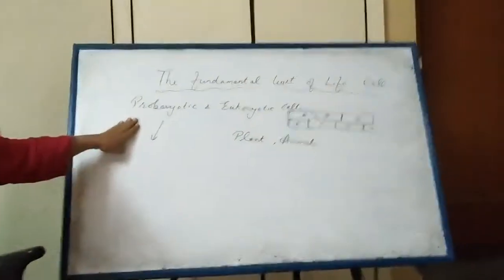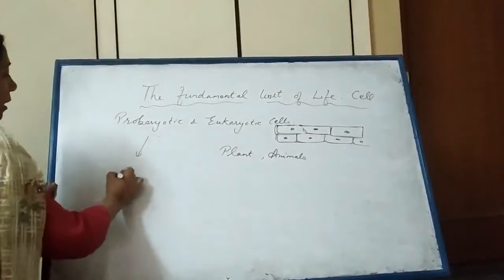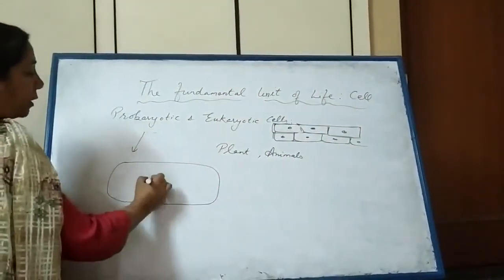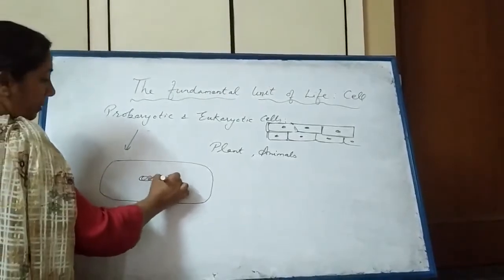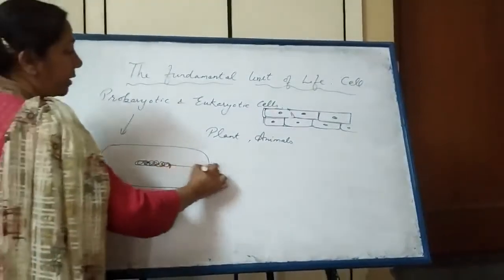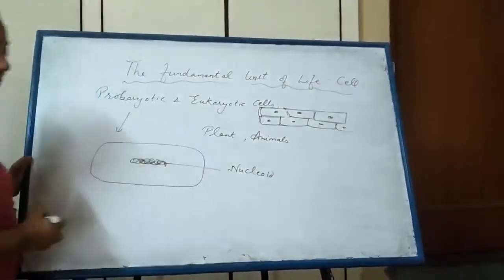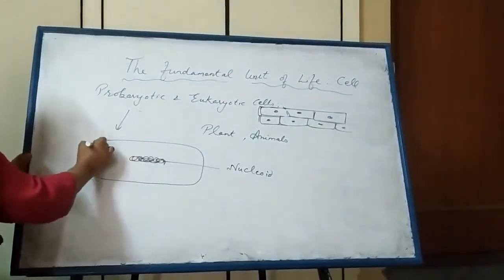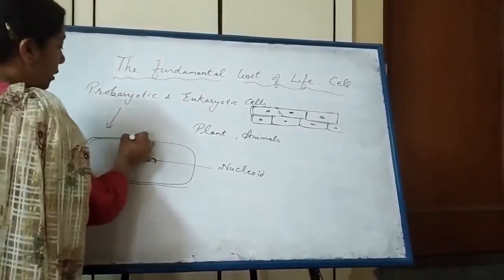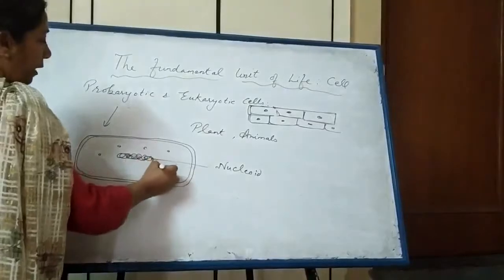Now what are these prokaryotic cells? These cells do not have a clear-cut nucleus bounded by nuclear membrane. They have just nuclear material scattered in the center of the cell called nucleoid. And there are no cell organelles except ribosomes.